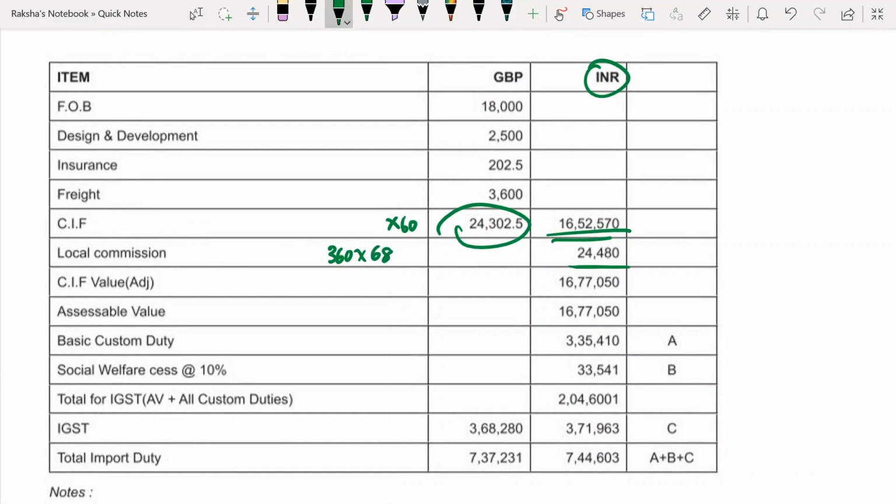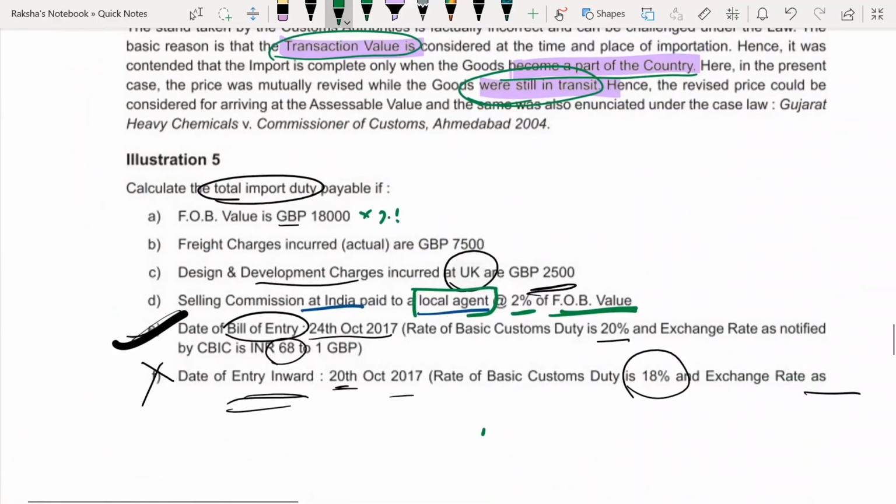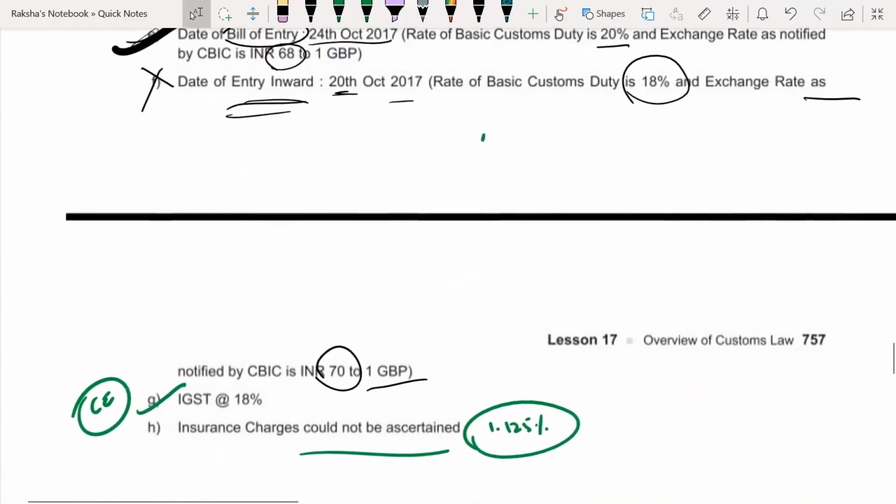So this was my CIF. If you add whatever local commission you are paying, this is the extra cost that I was talking to you about. C means cost, so this is the cost we are talking about: cost, insurance and freight. So you add this, and you get 16,77,050 rupees. This is my assessable value. Now, what is my customs duty? What is my basic customs duty in the question?